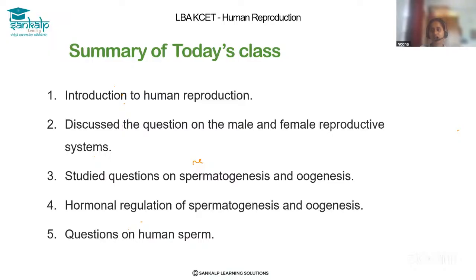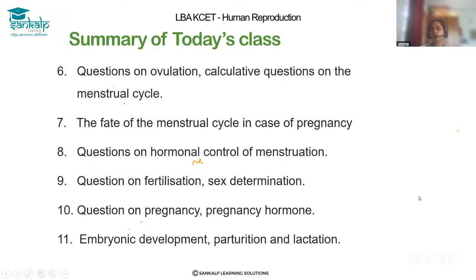That means the hormones involved or responsible for the process of spermatogenesis and oogenesis. And we also discussed questions on the structure of human sperm, and questions on the ovulation process,